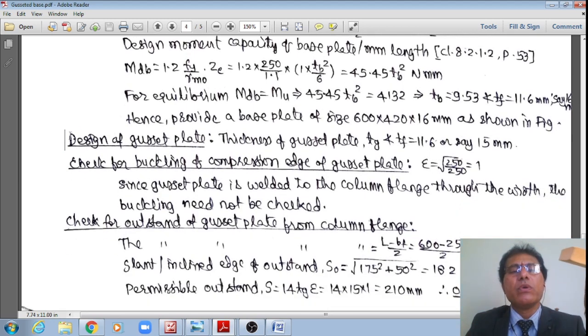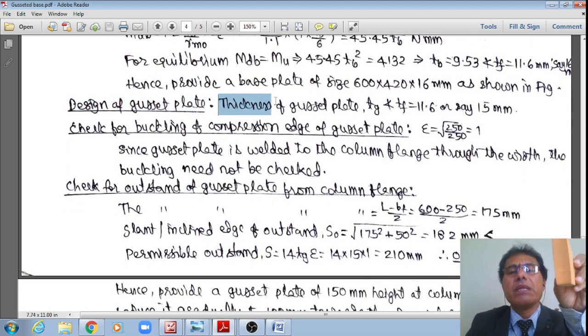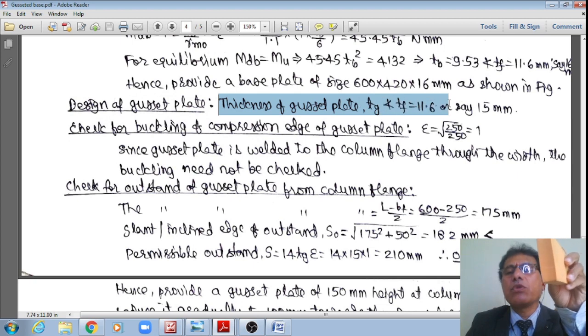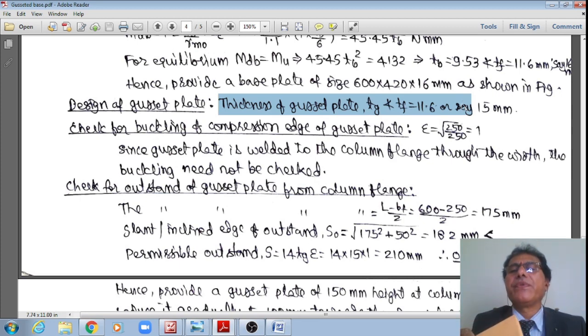now I'll move to the next design, the design of the gusset plate or gusseted system, right? Therefore, the thickness of the gusset plate tg should not be less than the thickness of the flange plate, 11.6. Therefore, say 15 mm. Already in the previous problem also we provided 15 mm like this, right?